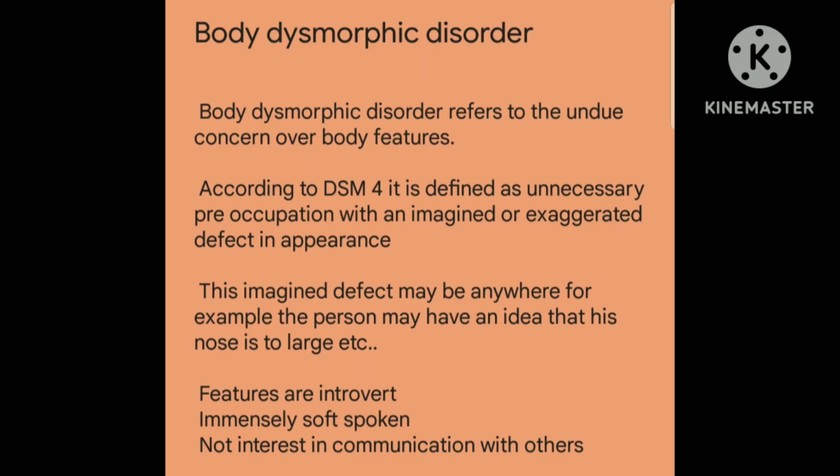Third question, body dysmorphic disorder. Body dysmorphic disorder refers to undue concern over body features. According to DSM-4, it is defined as unnecessary preoccupation with an imagined or exaggerated defect in appearance. This imagined defect may be anywhere. For example, the person may have an idea that his nose is too large, etc. Features are introversion, being immensely soft-spoken, and no interest in communication with others.